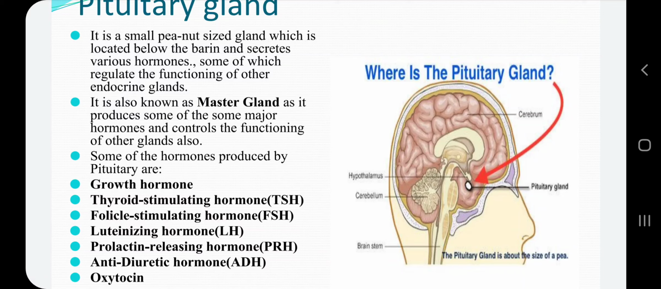So these are the 4 glands that we discussed today. You have to make notes of them and you can revise them, and in the next video we will be discussing adolescence and what are the changes which are present at this age.